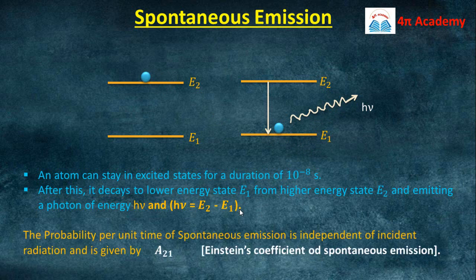So in this case also, the probability per unit time of spontaneous emission will not depend on incident radiation, because we are not providing any incident radiation, and that probability will be A21. This A21 is known as the Einstein coefficient of spontaneous emission.